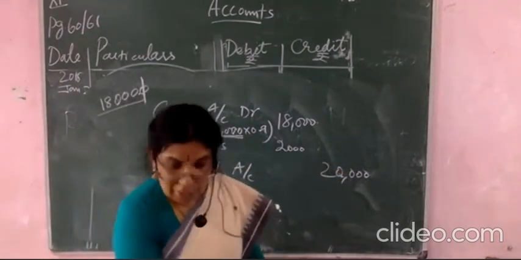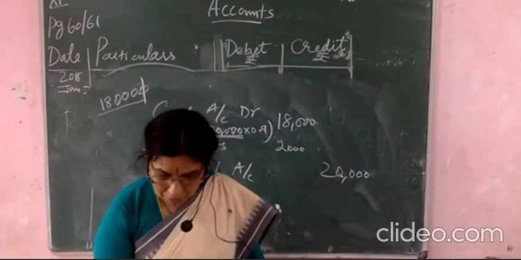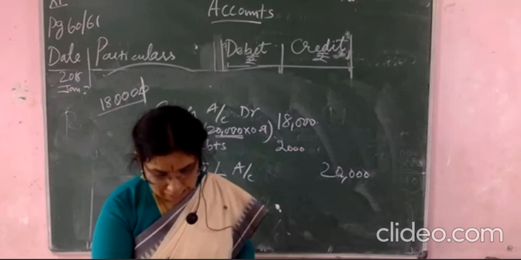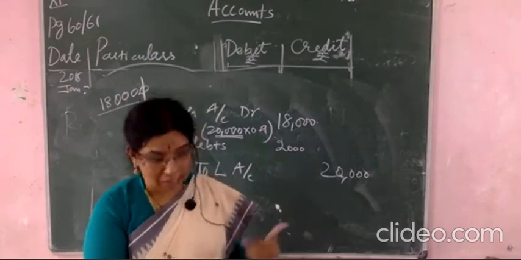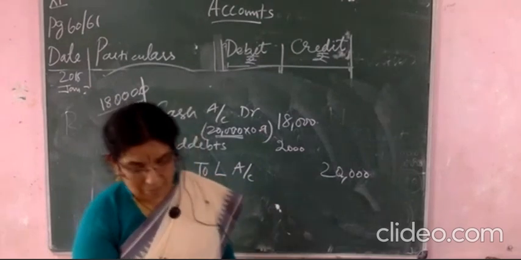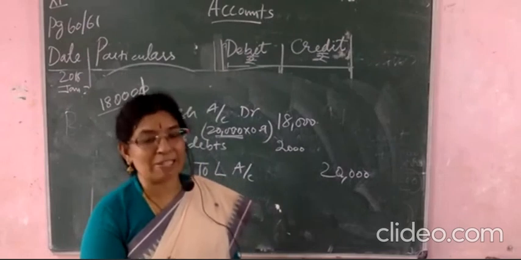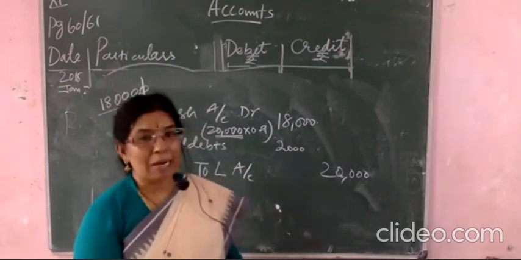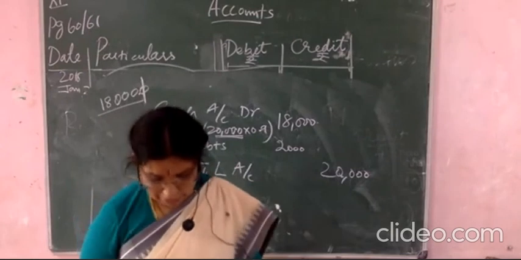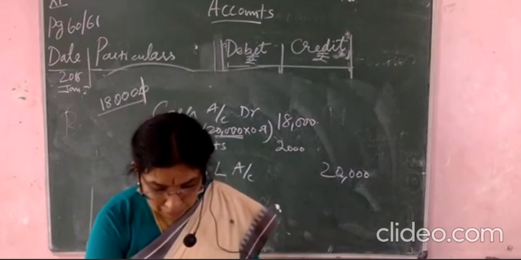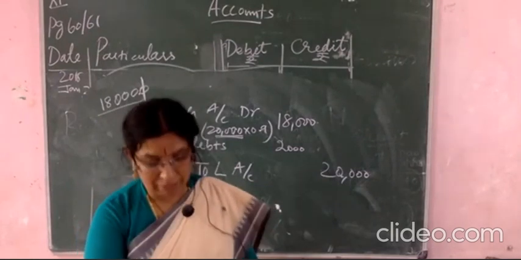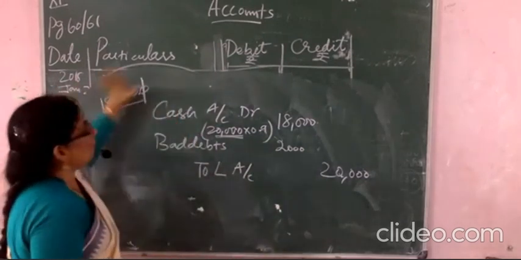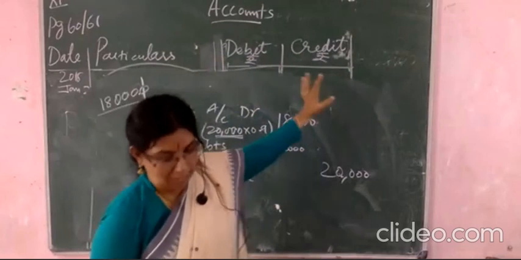Now you see, this is completely with the cash deposit machine and then NEFT, RTGS, all related with the bank only. Now, commenced business with the cash, commenced business with the goods. Valluvar is a sole trader dealing in the textile business. Okay, page number 65. From the following transactions, pass the journal entries for the month of March 2018. So what will you write? Date, particulars, debit and credit you will write.